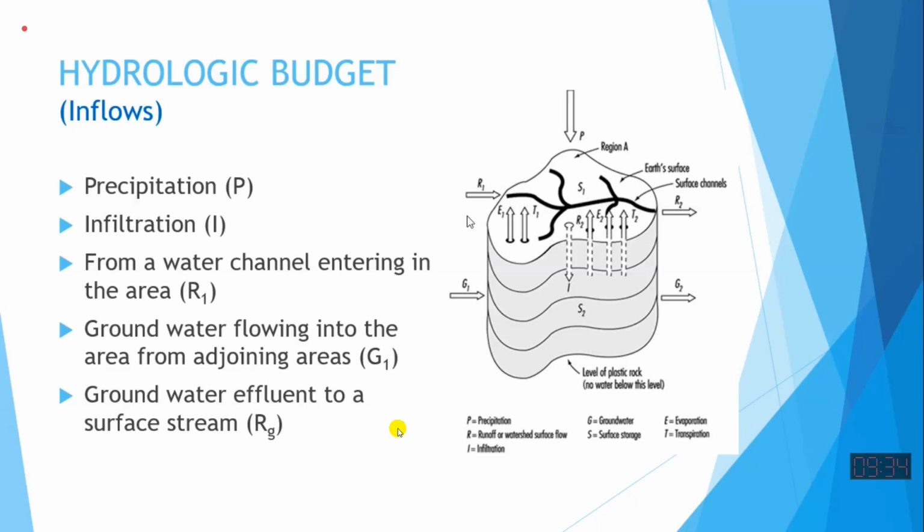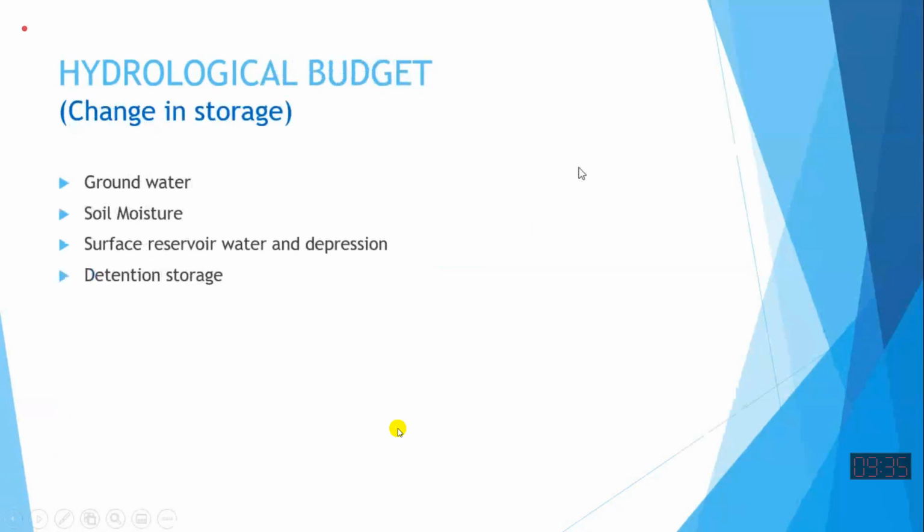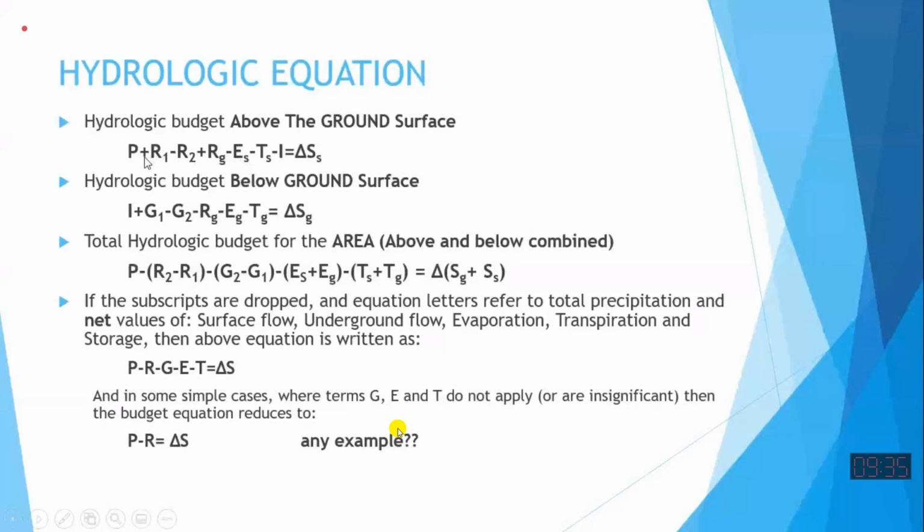So that will be inflow. Any other inflow? So these are the three inflows. So now if I see the equation, P, R1 and RG are with a plus sign. These are inflow to the system. You can write them together, P plus R1 plus RG.